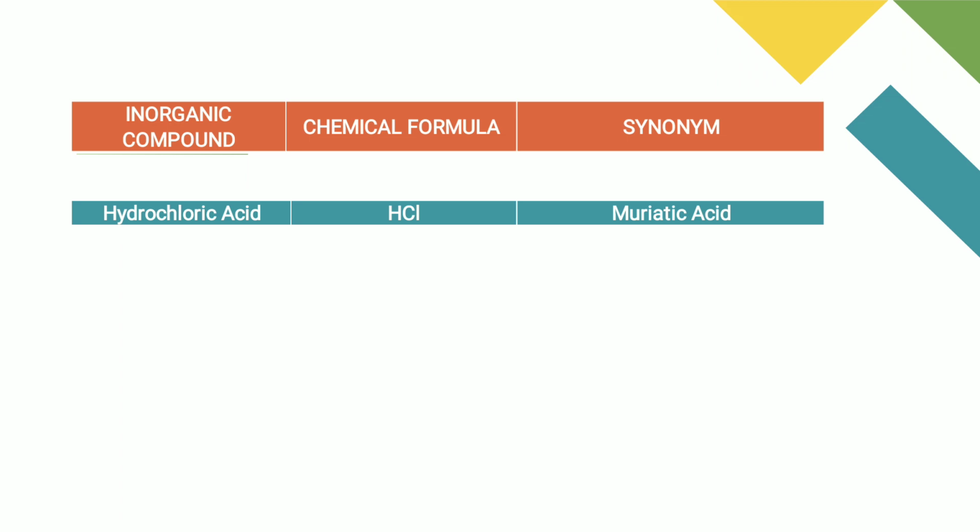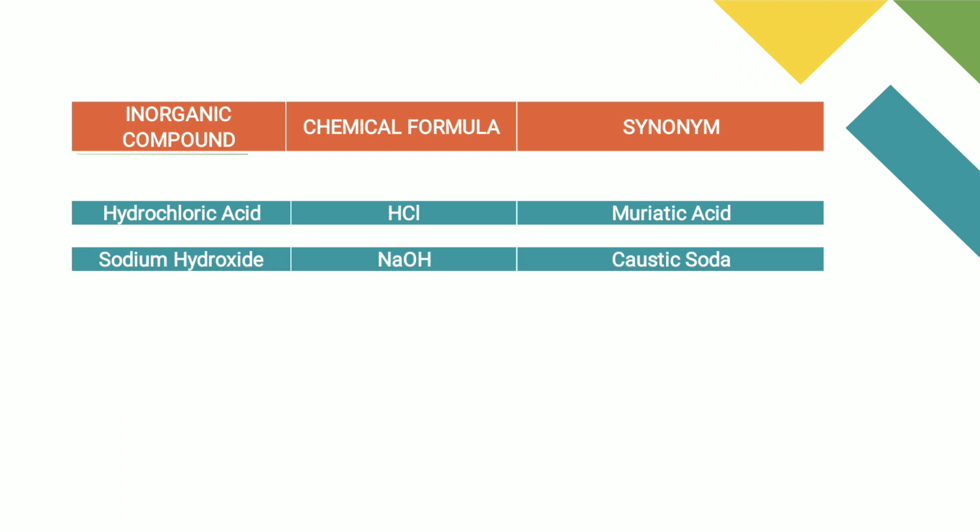The inorganic compound is hydrochloric acid. The chemical formula is HCl. Synonym is muriatic acid. Next drug is sodium hydroxide. Sodium stands for Na, hydroxide stands for OH. The synonym is caustic soda.